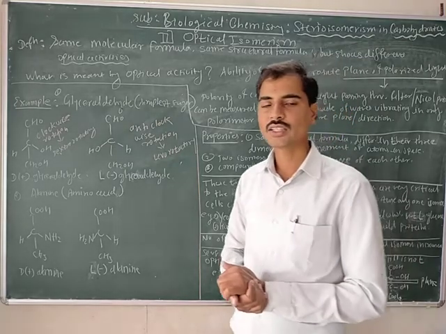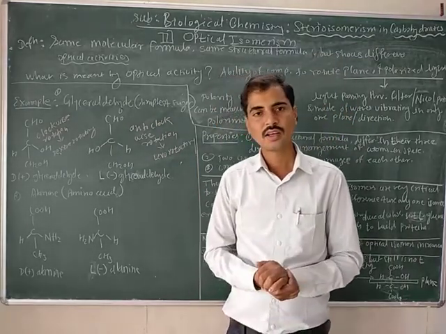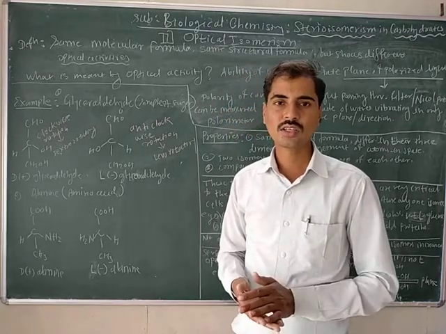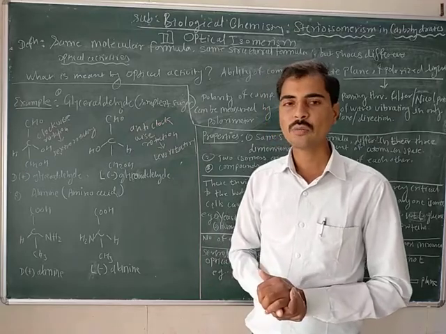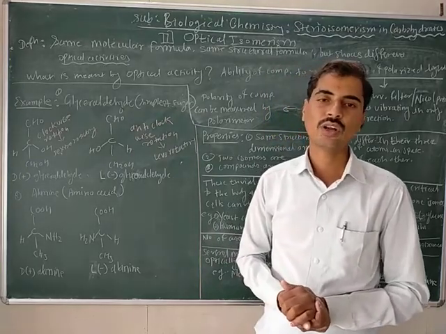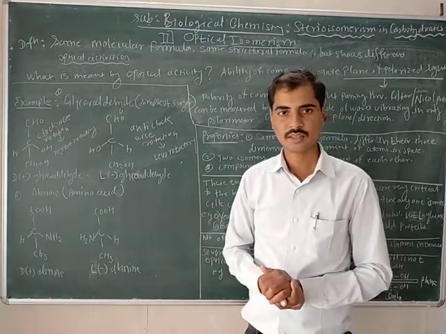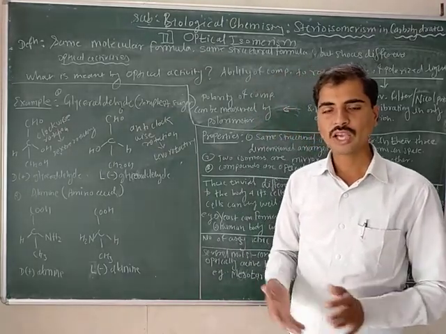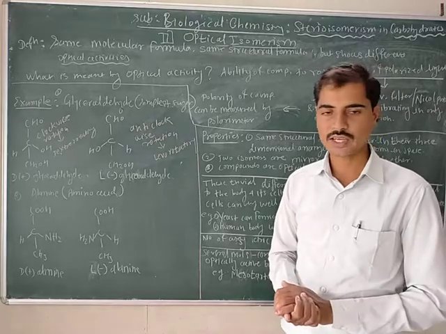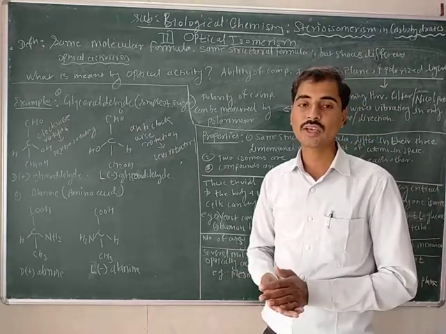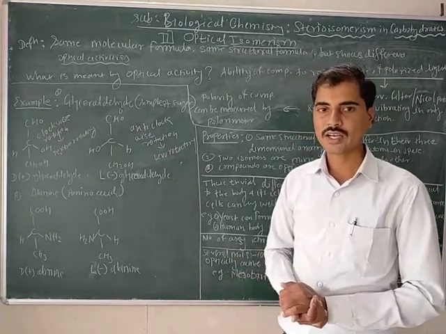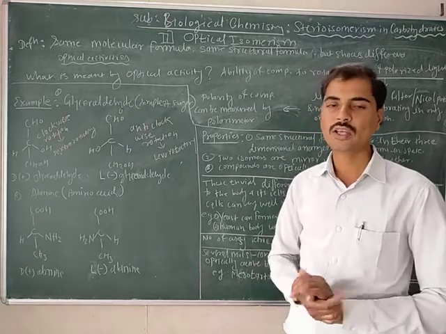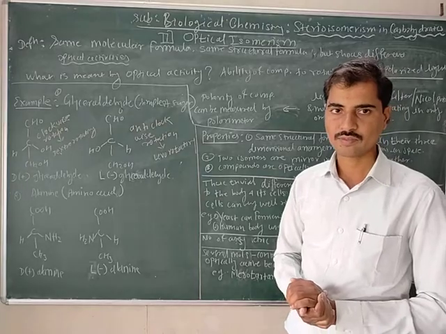The question is, why do optical isomers or compounds rotate the plane of polarized light or monochromatic light? Those compounds which have asymmetrical carbon atoms have the ability to rotate the plane of polarized light.